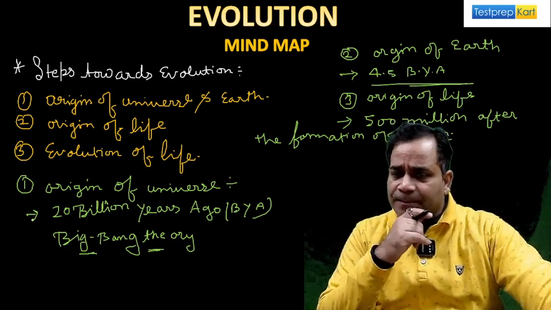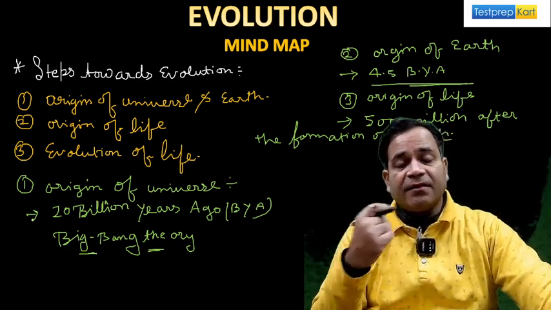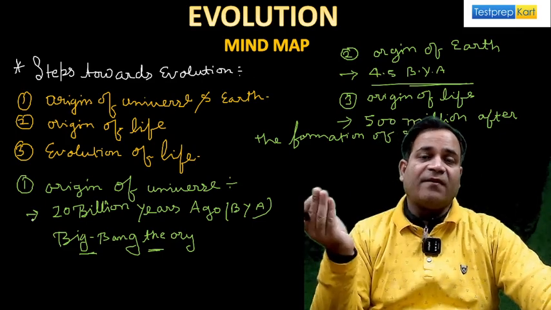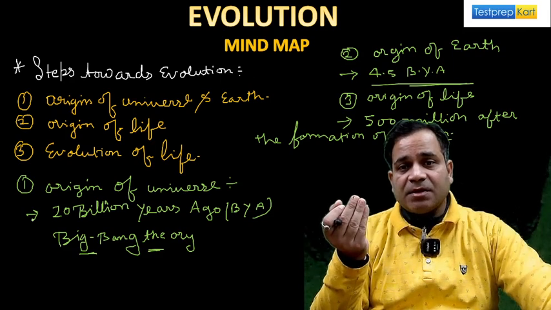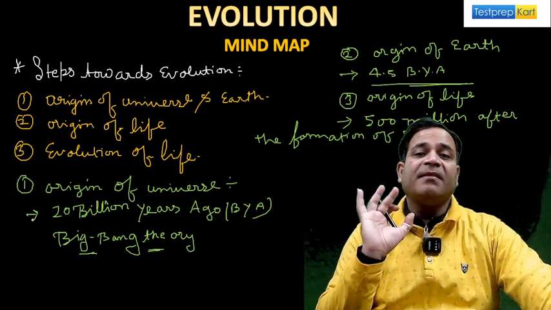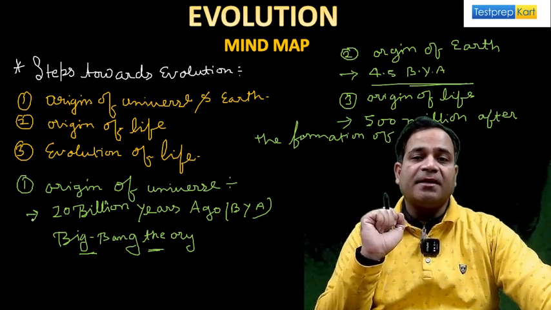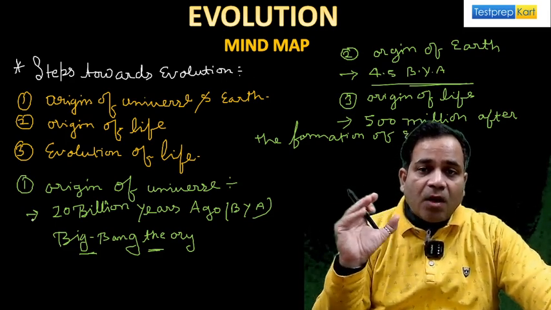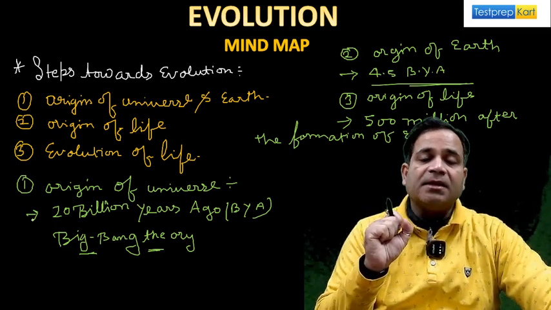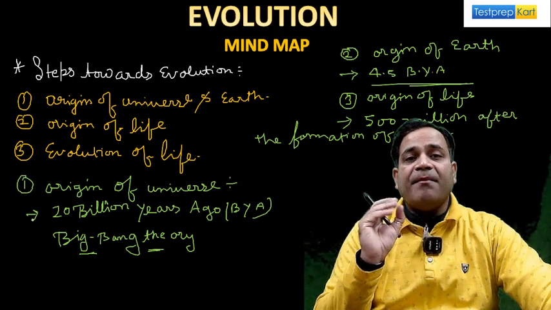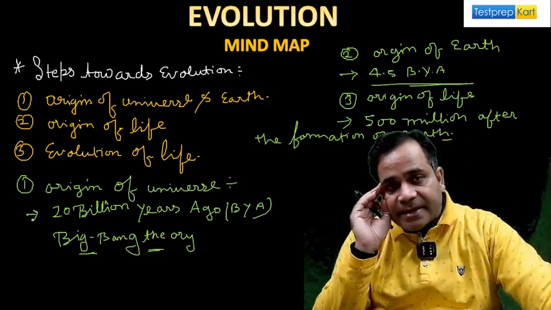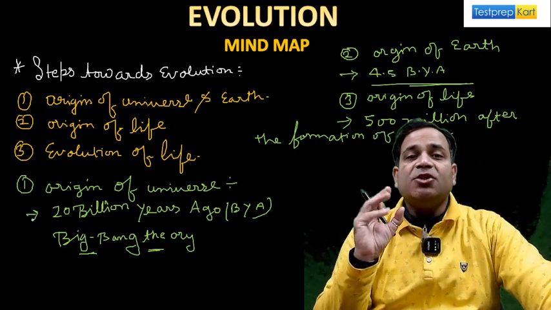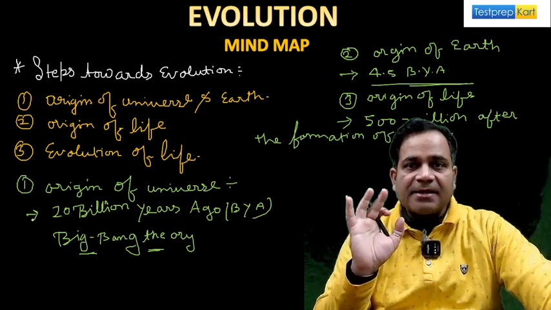Wait for a moment. Afterward, the origin of the earth: if anybody asks you, what do you say? 4.5 billion years ago. The origin of life: if anybody asks you, what do you say? 500 million years after the formation of earth, my dear. So these all are the basic ideas of evolution, whatever the scientists assumed, my dear.